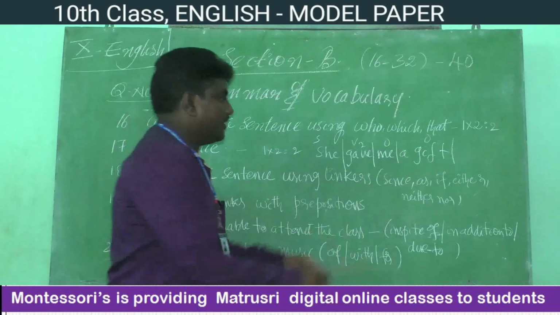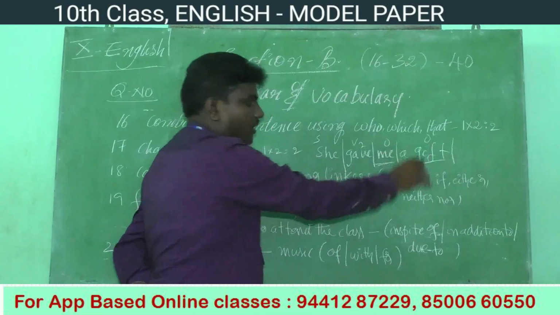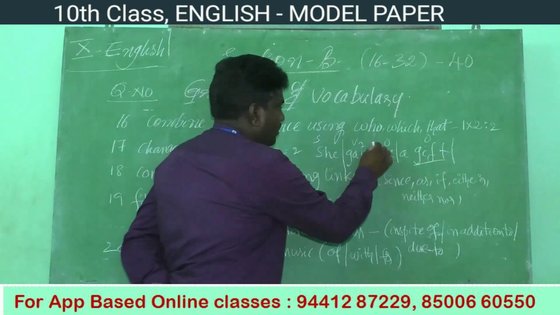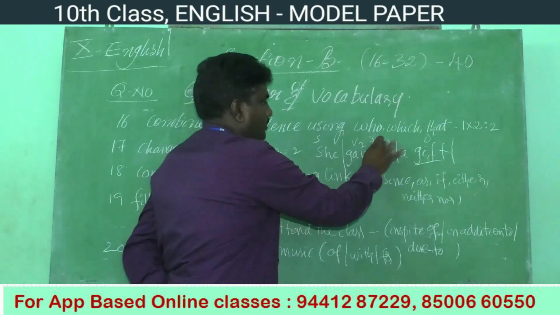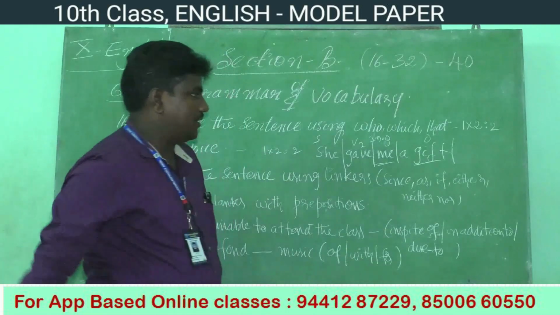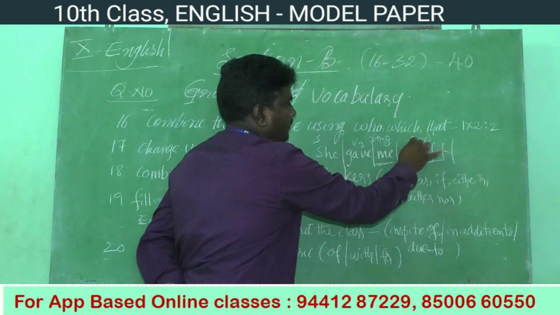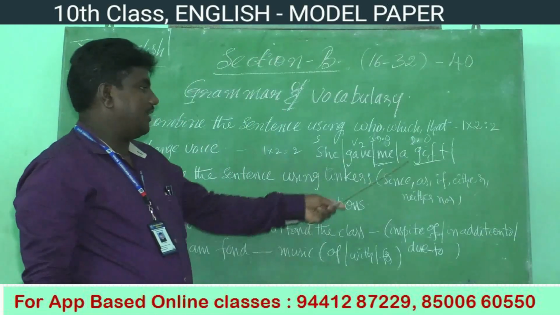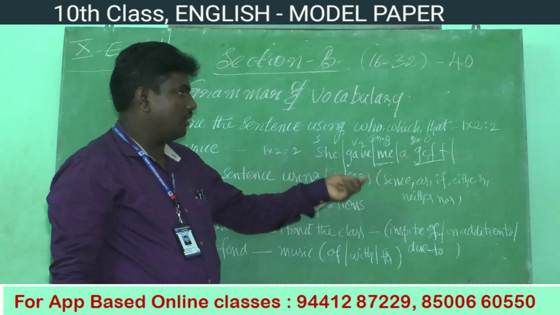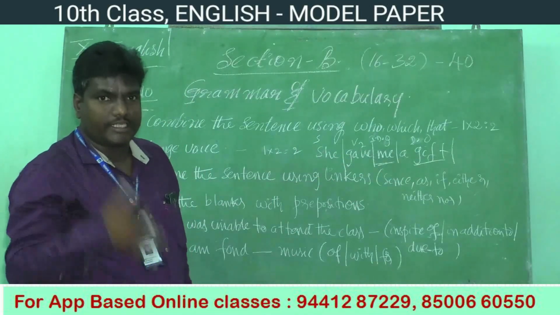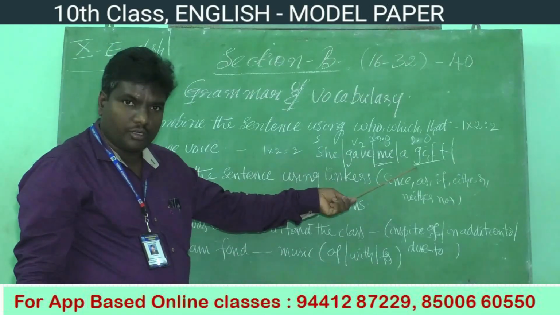Here, there are 2 objects, children. Me is also an object, a gift is also an object. Here, me is called the indirect object, and a gift is called the direct object. When we write in passive voice, you can take either the direct object or the indirect object. First, let us take the direct object. If you take the direct object, how can we change it into passive voice?